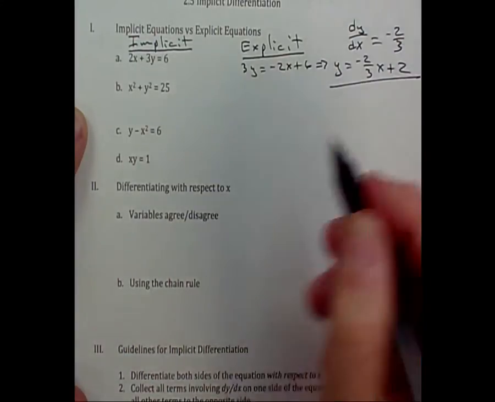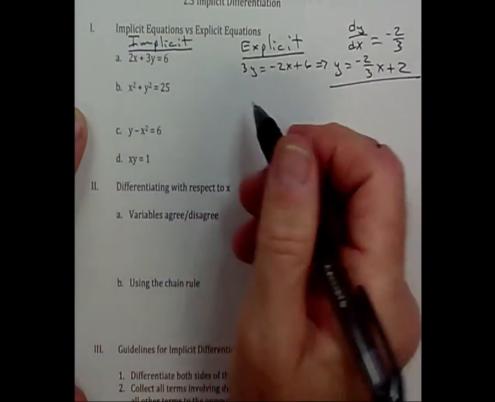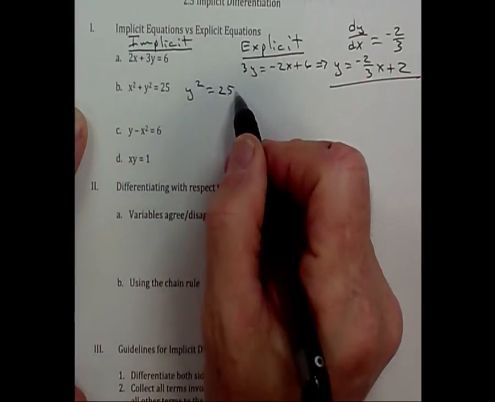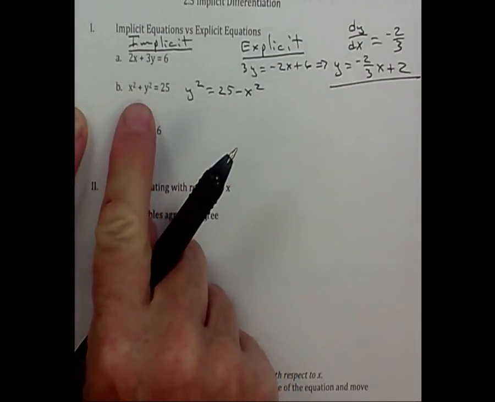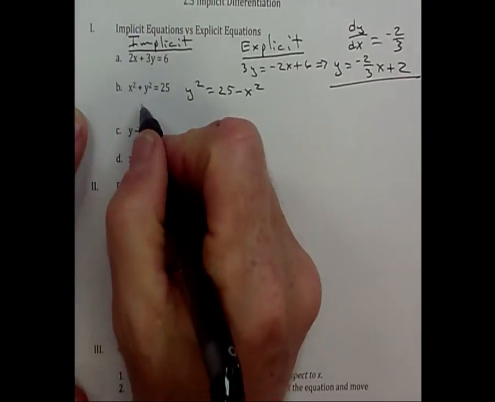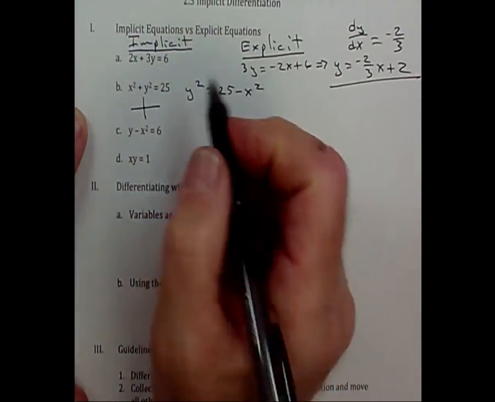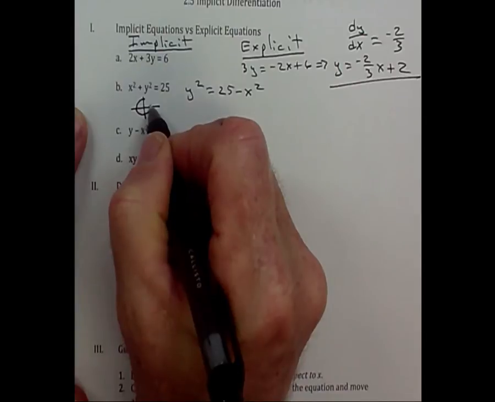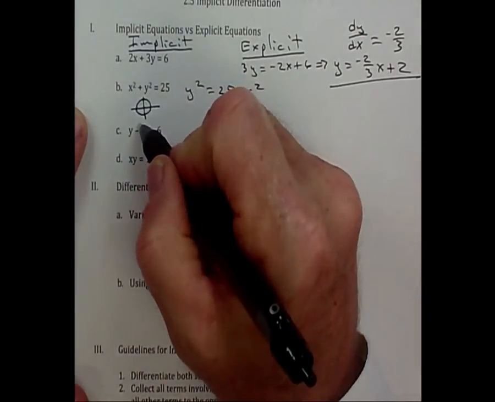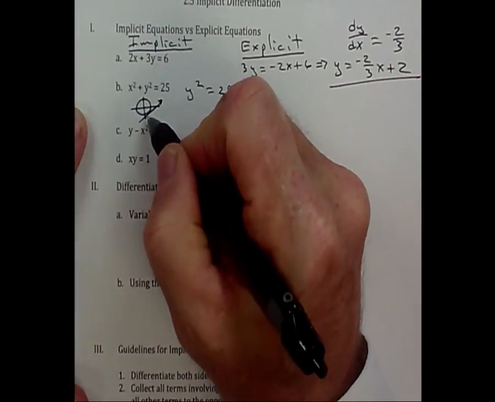Awesome. So on this one, to get explicit, I would first write y squared equals 25 minus x squared. By the way, does anybody know what shape this is? It's a circle. Very good. What's the radius? 5. And that is not a function, is it? But there's a tangent line that goes right here that has a particular slope.